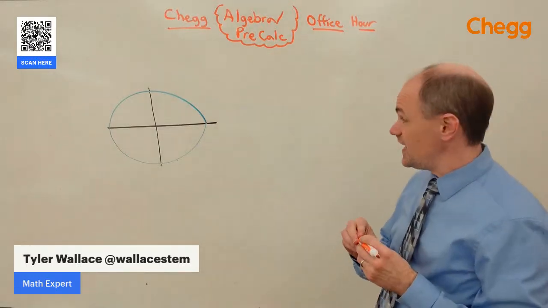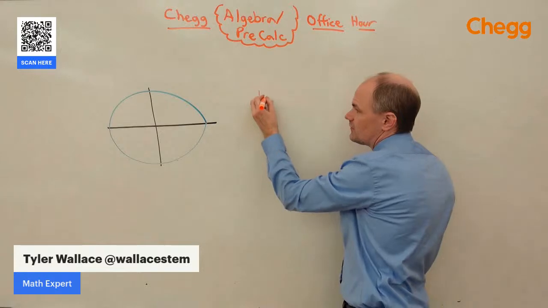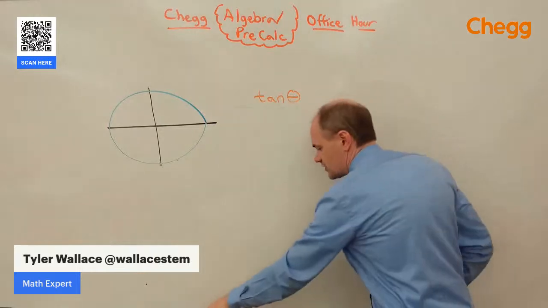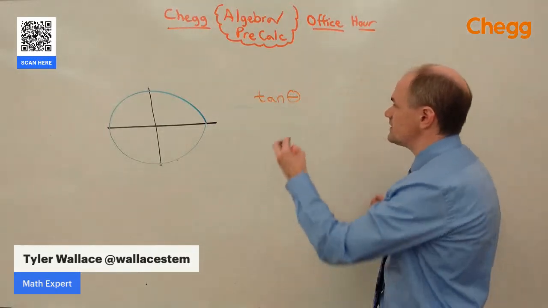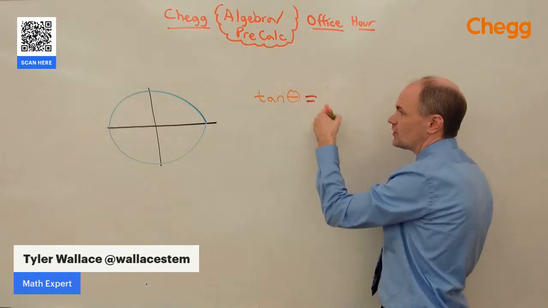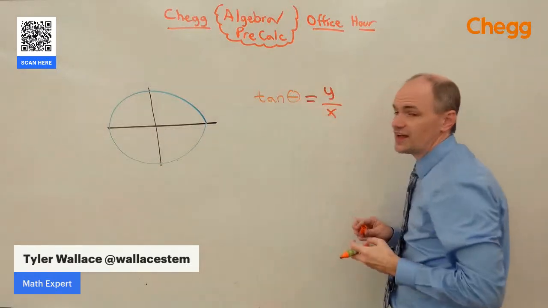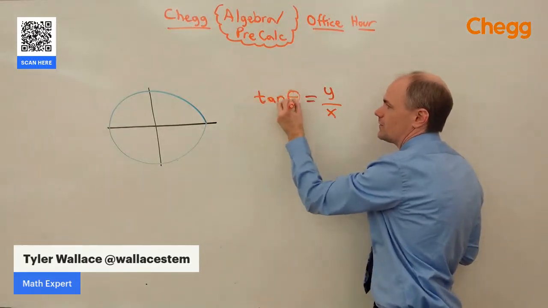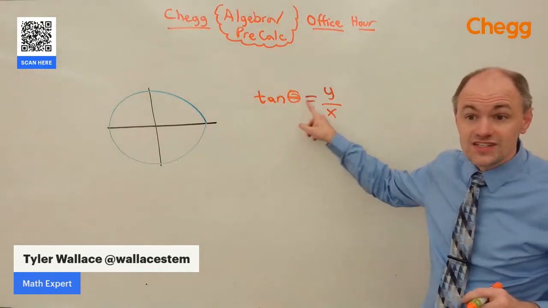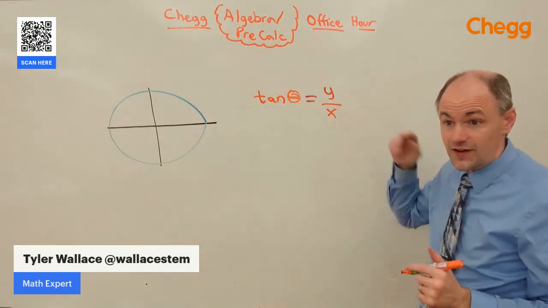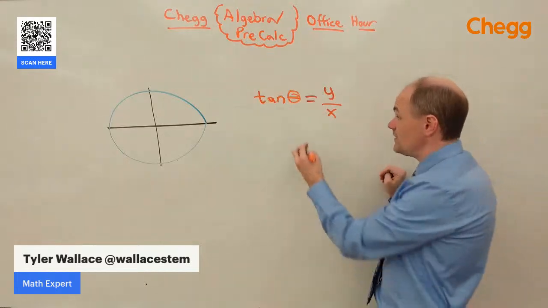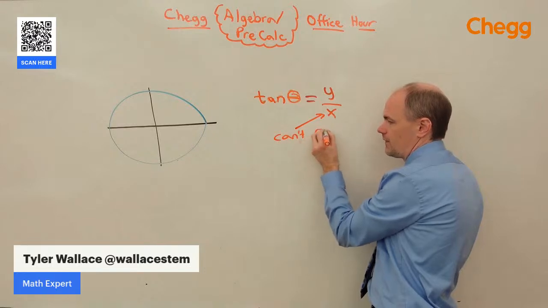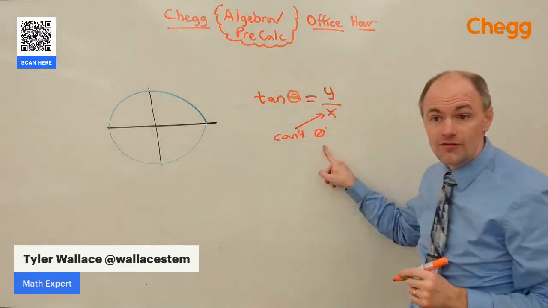All right, so the tangent of any angle is the sine over the cosine. Sine is the y, cosine is the x. Tangent is defined whenever y divided by x is defined. What does that mean? That means we can't have 0 on the bottom of a fraction.